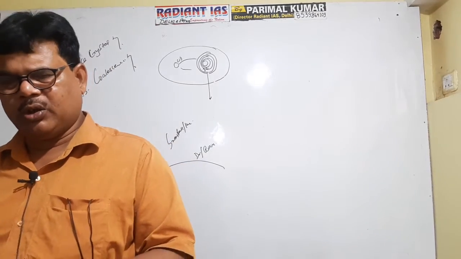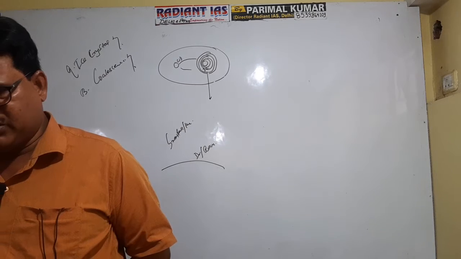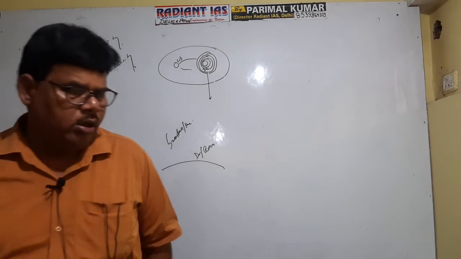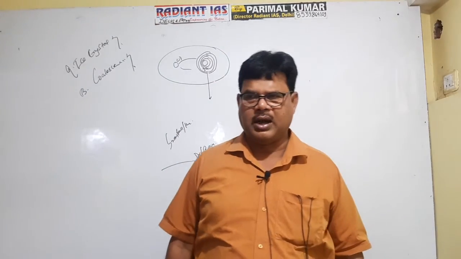So what is the basic assumption of the ice crystal theory? According to ice crystal theory, those clouds are capable of causing rainfall which contain both water droplet as well as ice crystal.